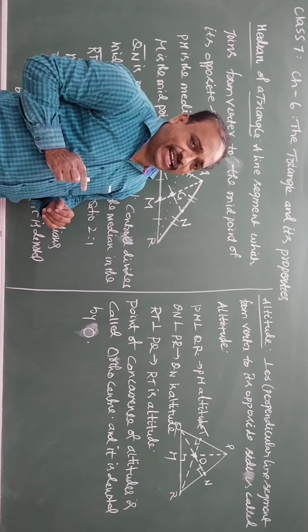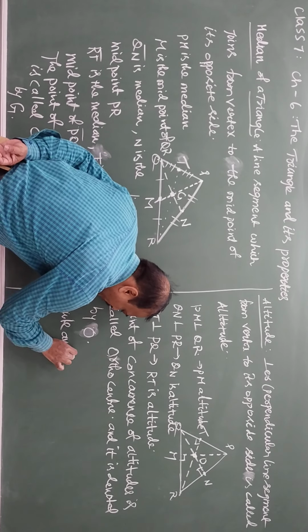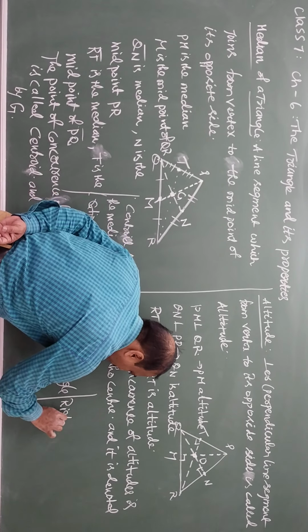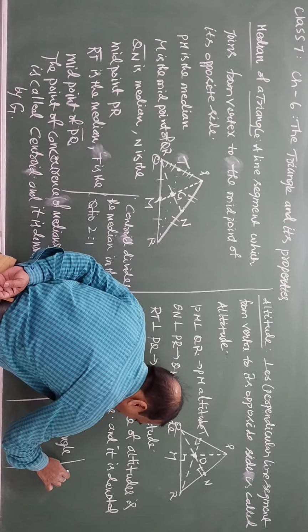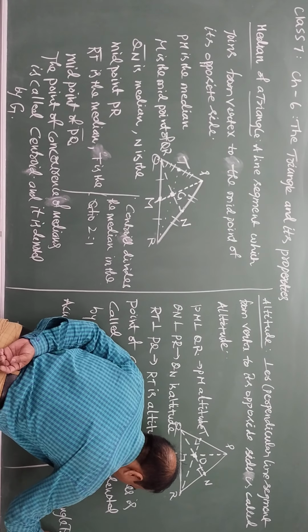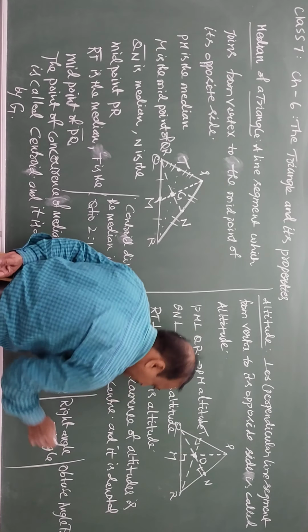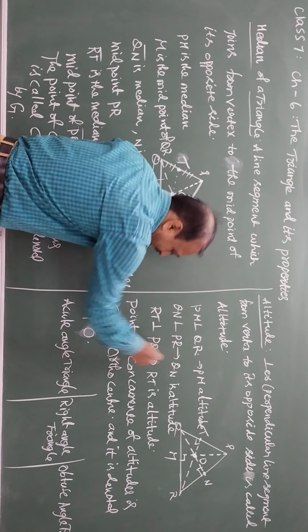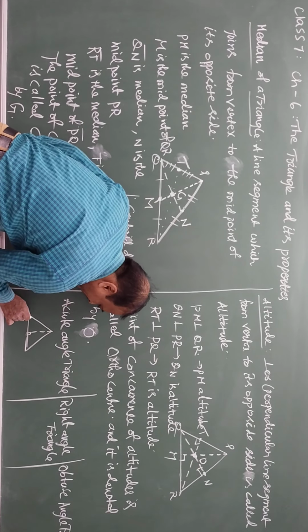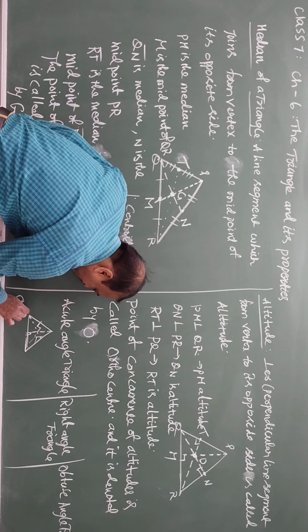If it is an acute angle triangle, the altitudes lie inside, and the orthocenter lies within the boundaries.